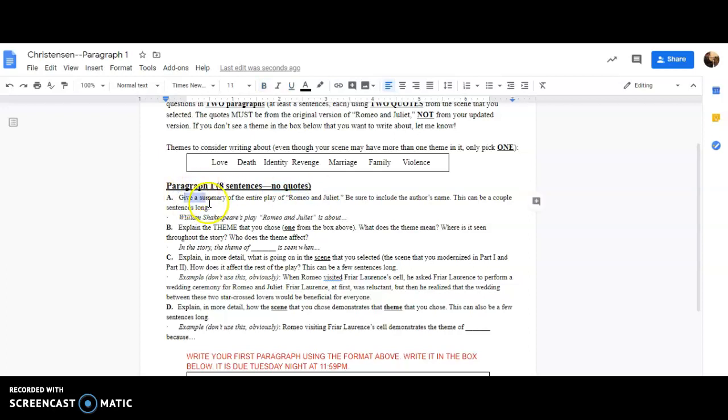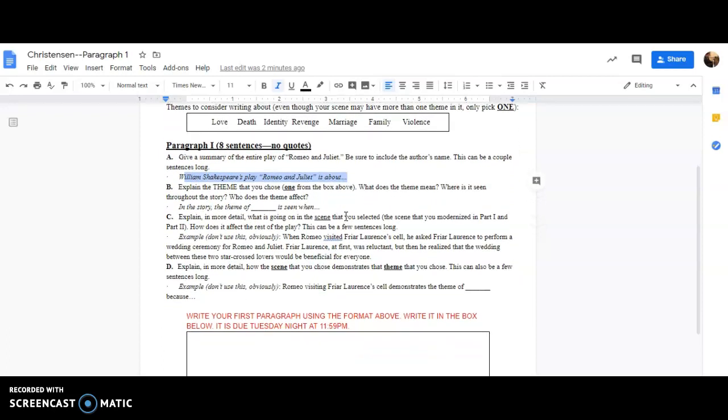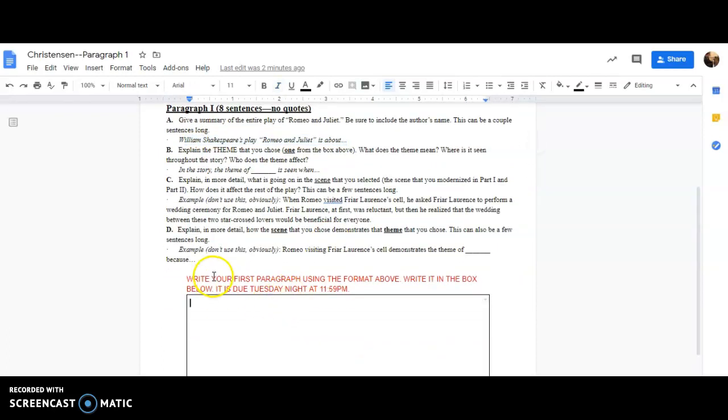Part A, just give me a summary of the entire play of Romeo and Juliet. Be sure to include the author's name. This can be a couple sentences long. So I give you the sentence starters. William Shakespeare's play, Romeo and Juliet, is about. And I'm going to write that down here in this box where it says to write my paragraph. So I would write William Shakespeare's Romeo and Juliet is about, and then I would give a summary of what it's about.